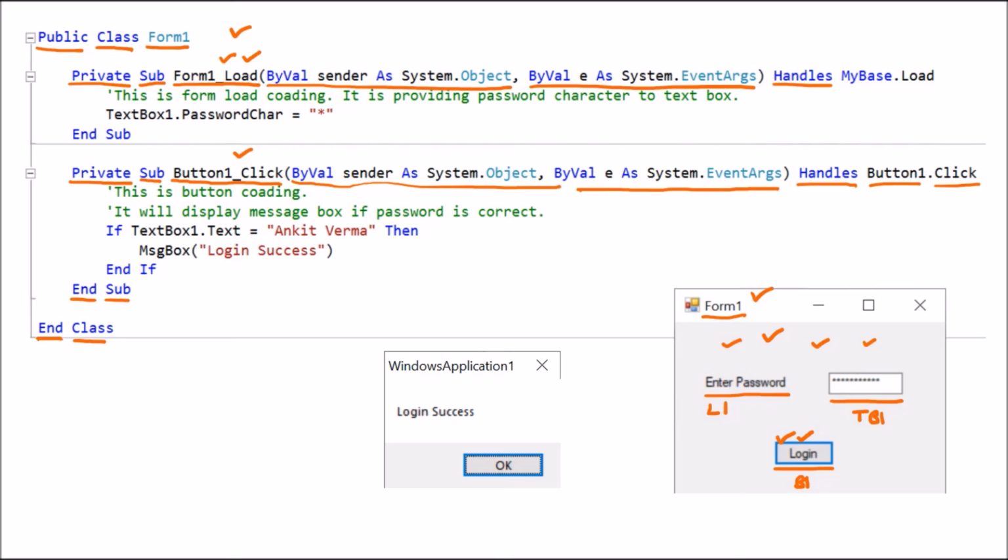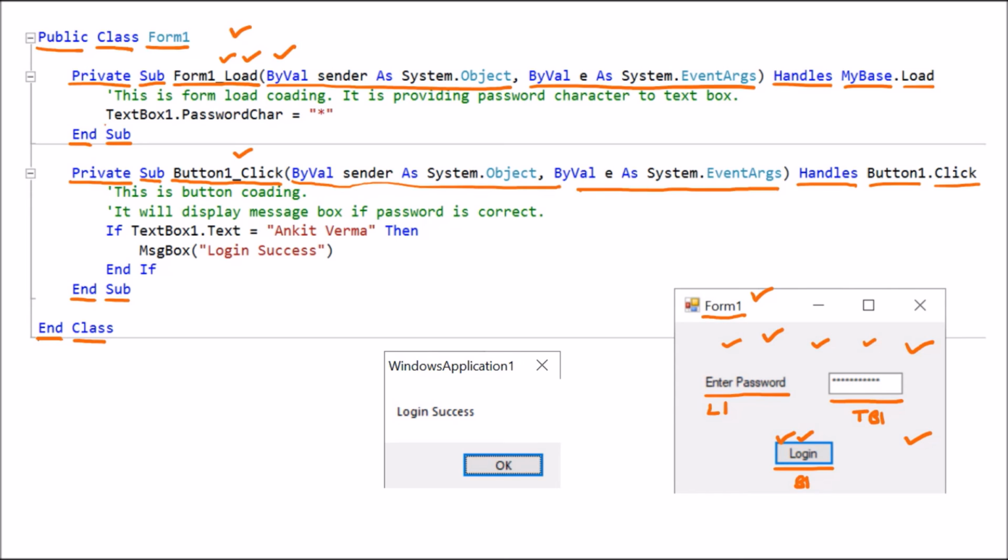Then this is the one parameter, then this is the second parameter. It is going to handle MyBase.Load, which means whenever this form is loaded, at the same time this works. Just like we have some startup files whenever we load our window, similarly, whenever the form is loaded into .NET, this function is automatically called. And here is the End Sub. So whenever we start the form, this function automatically gets called.